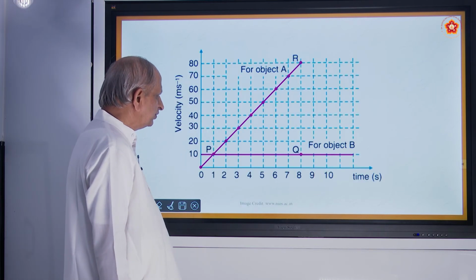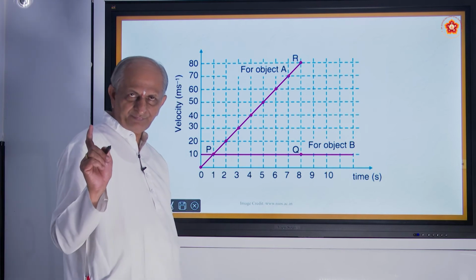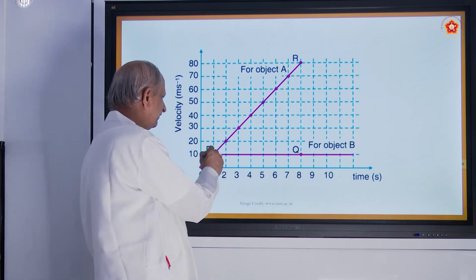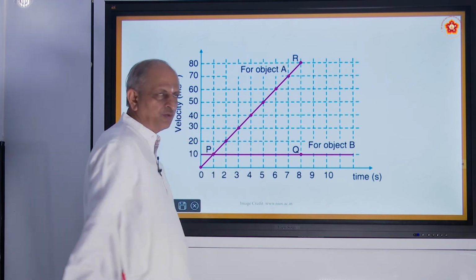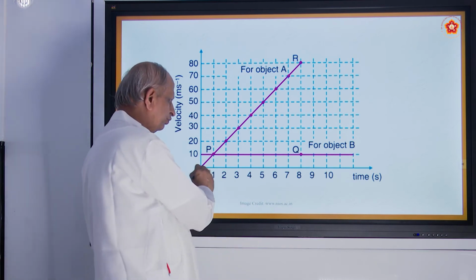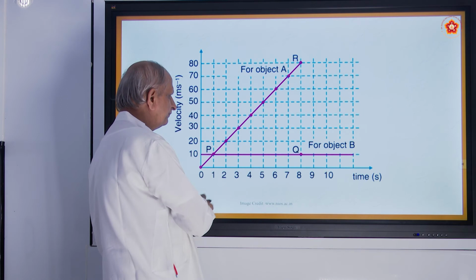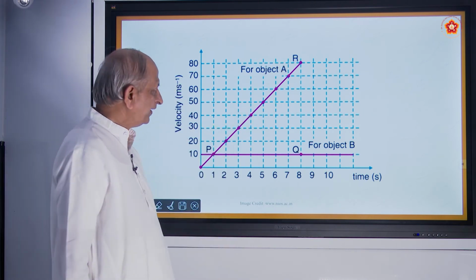Okay. So this is the graph. I think you have understood how to do it. All of you practice it. Okay. So there are two graphs here. One is called PR. This is called PQ. PQ is parallel to the horizontal axis, and this is inclined at an angle of 45 degrees. Okay.